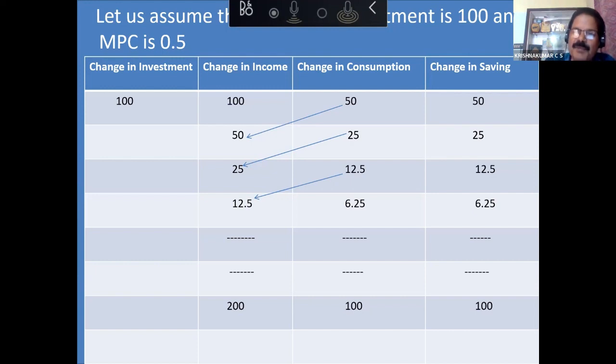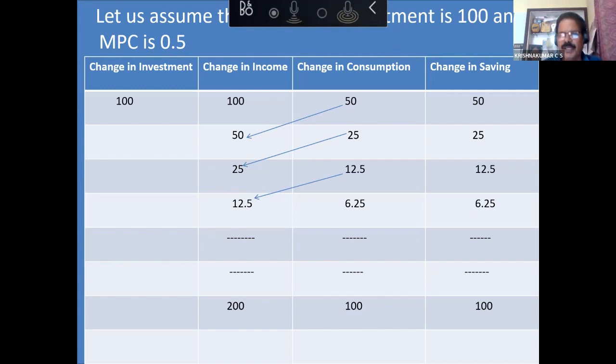So like this, a schedule can be prepared. And remember, you have to give a lot of practice in this because sometimes in the exam, they will give initial investments and they will give the MPC. Based on that, children will have to prepare the schedule and explain. It may be sometimes say 500 crore, 0.75 MPC. So please don't make them learn by heart this schedule given by you. Children should be able to prepare a schedule by themselves. For that, some practice has to be given. You give different delta I and different MPC. 4 or 5 problems you give.